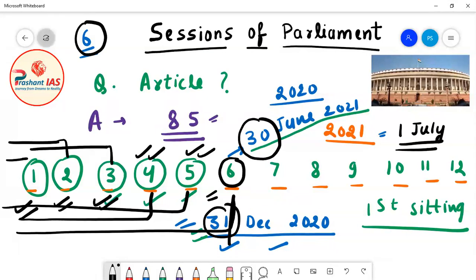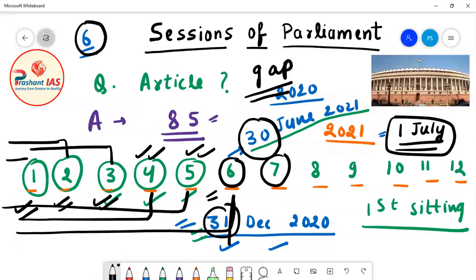So if the date becomes 1st of July 2021, meaning the 7th month, what will happen? The gap between two sessions of the parliament will be more than 6 months. So this is not permitted under the Constitution of India.